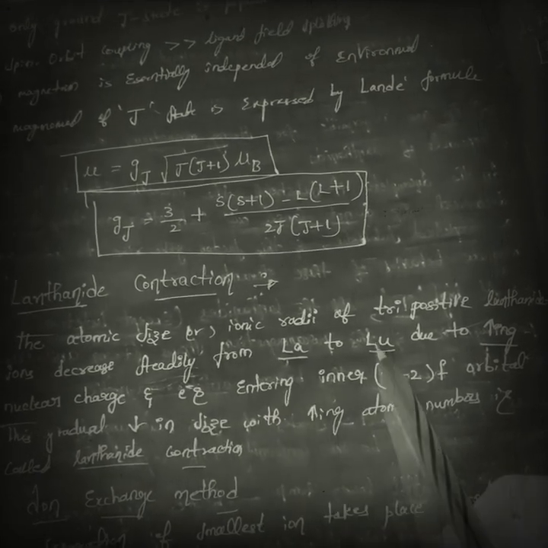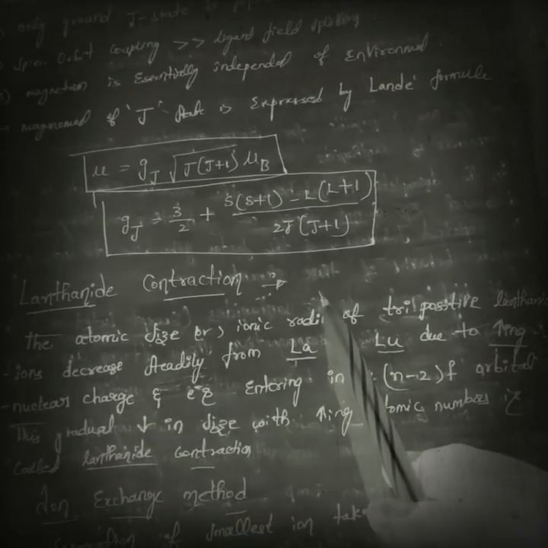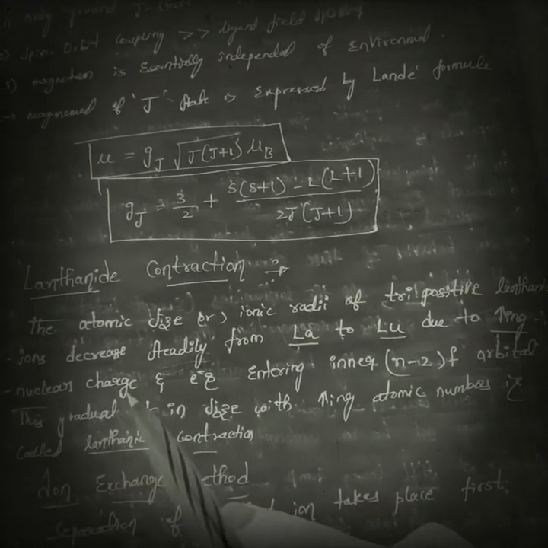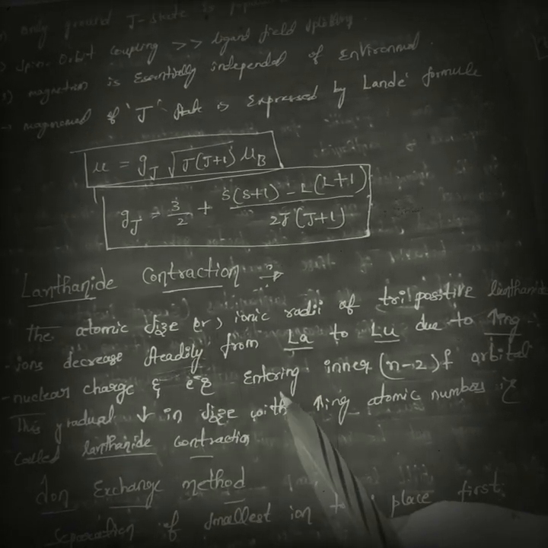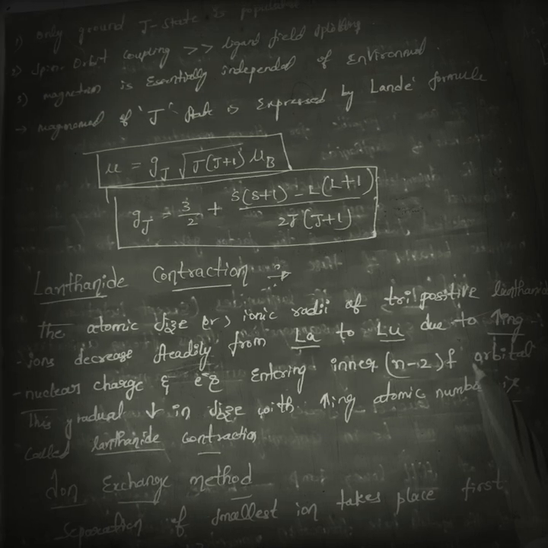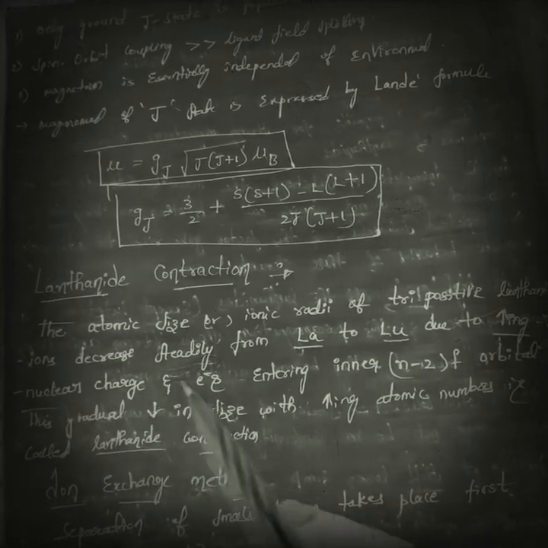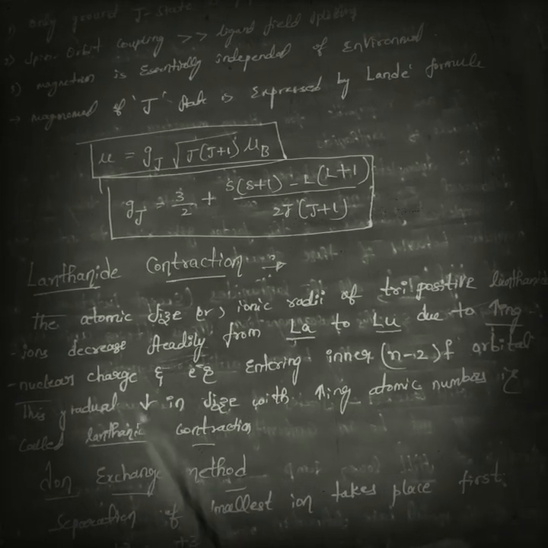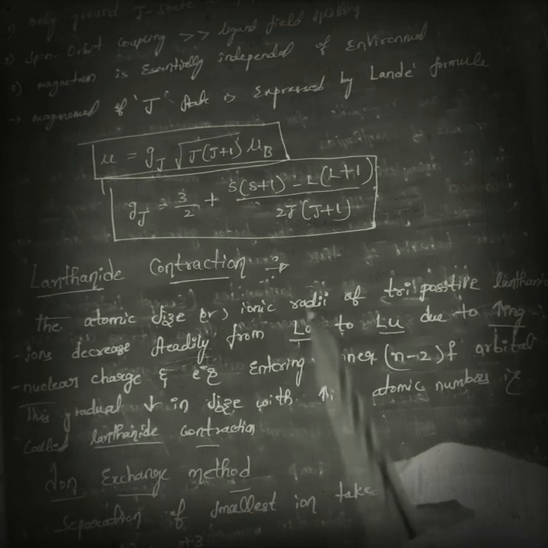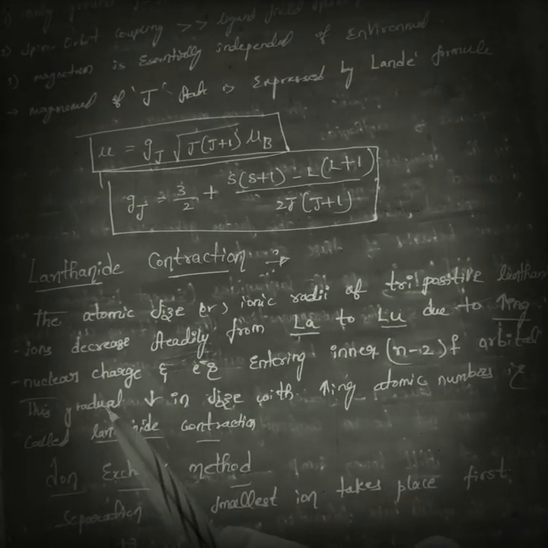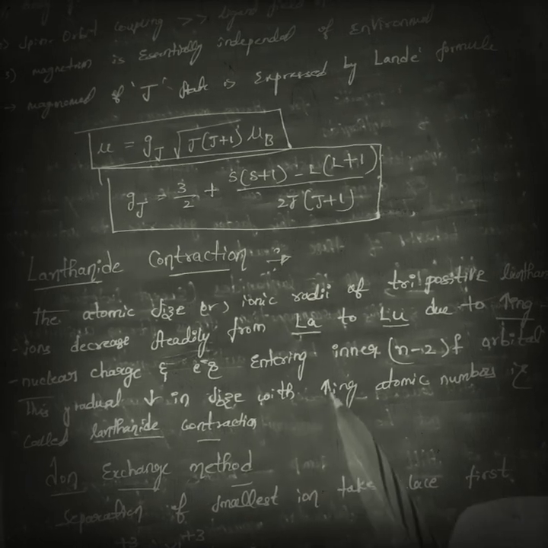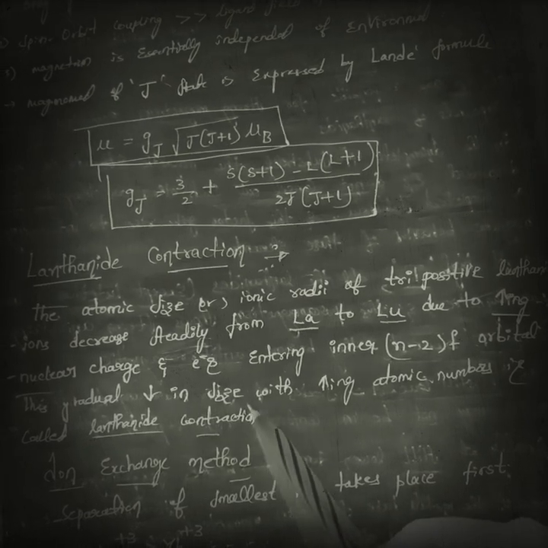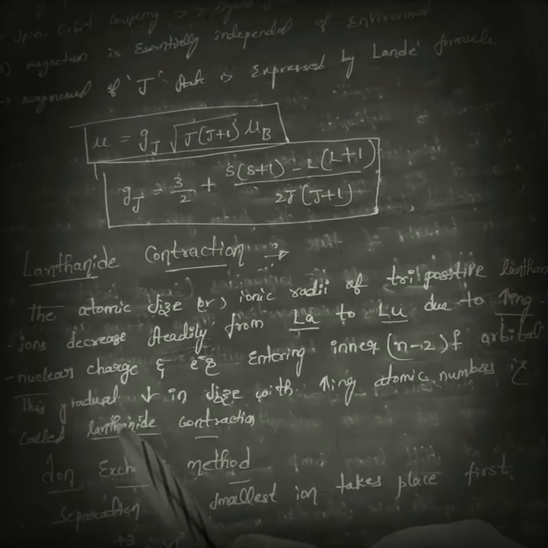This is due to increase in nuclear charge and electrons entering the inner (n-2) f orbital. This type of gradual decrease in size with increase in atomic number is called lanthanoid contraction.